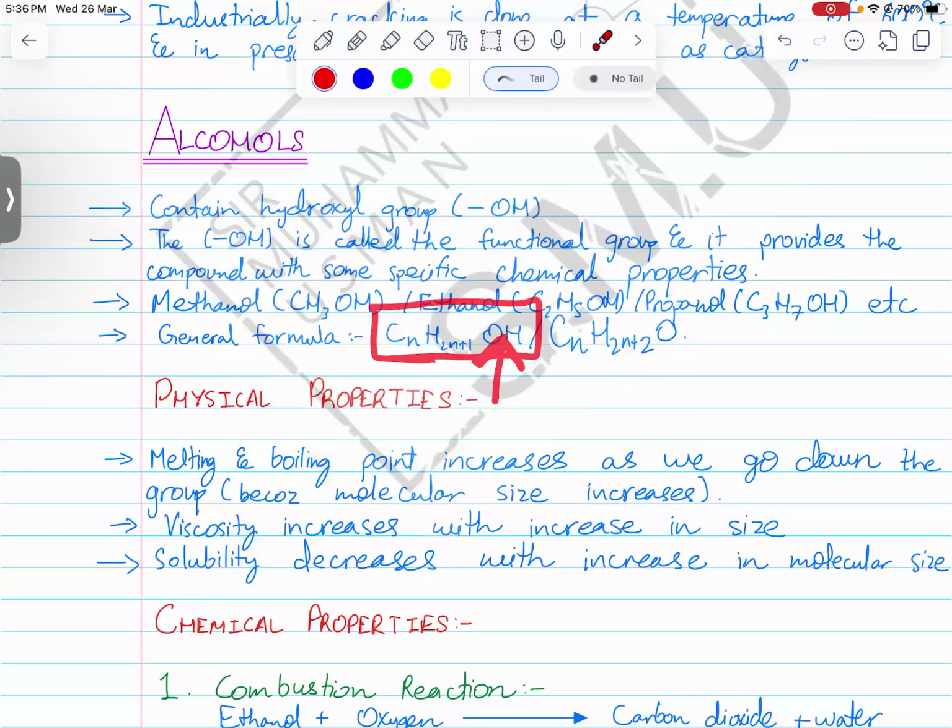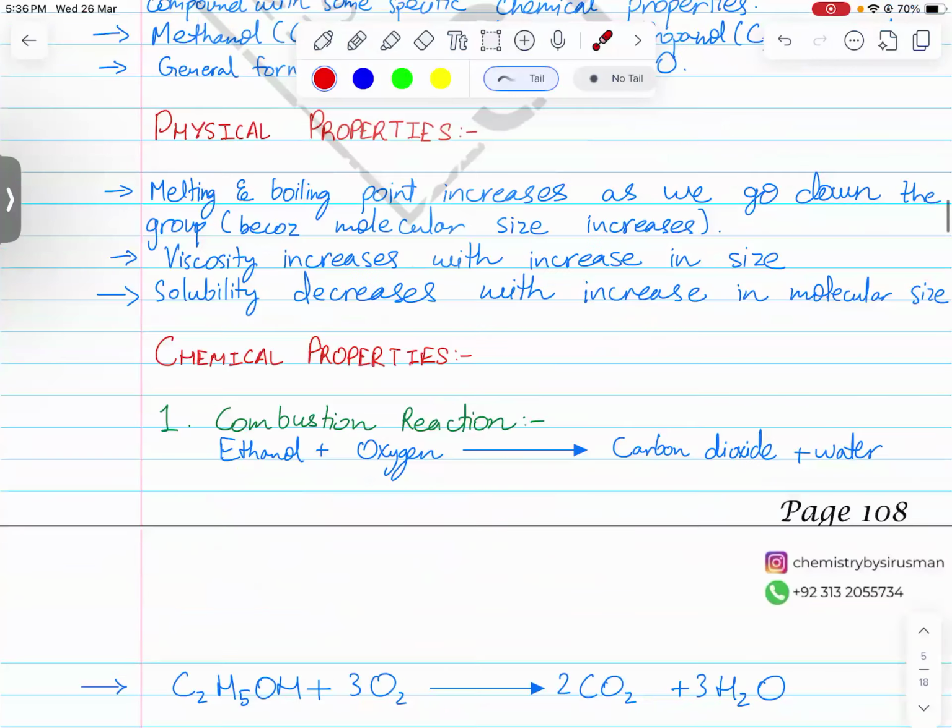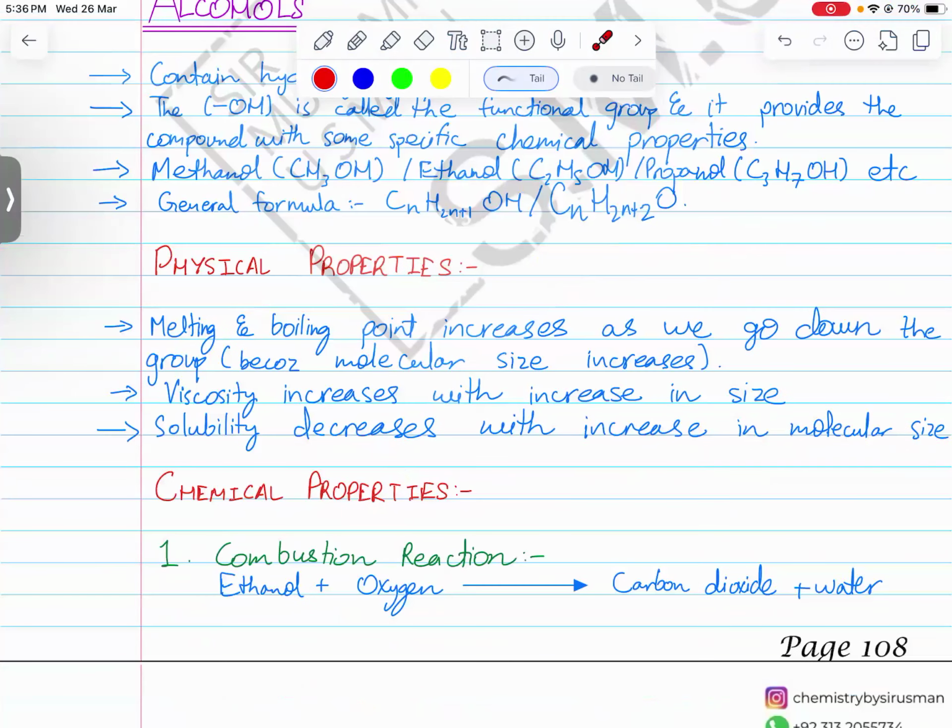The physical properties are the same as the ones of alkanes or alkenes. However, just one property is different. We know that alcohols, because of the presence of this oxygen, are going to be slightly polar now. And when something is polar, it dissolves in water.